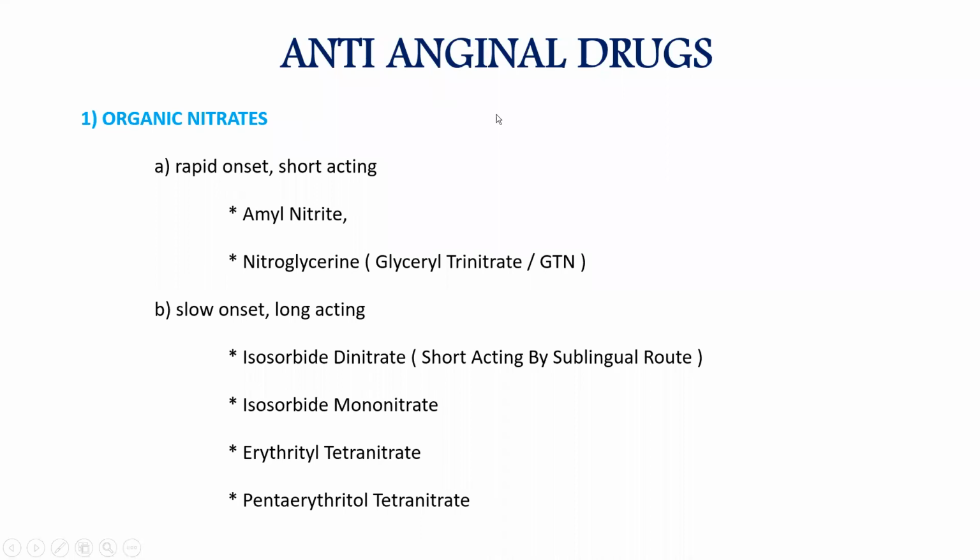Then anti-anginal drugs. The first line drugs we say are organic nitrates. Organic nitrates have rapid onset and are short acting. They act very fast and are very short acting. That is amyl nitrate, nitroglycerin. Another name is glyceryl trinitrate or GTN. Then slow onset, long acting: isosorbide dinitrate, isosorbide mononitrate, erythritol tetranitrate, pentaerythritol tetranitrate. Here isosorbide dinitrate, if you give by sublingual route, will act very fast and be short acting.